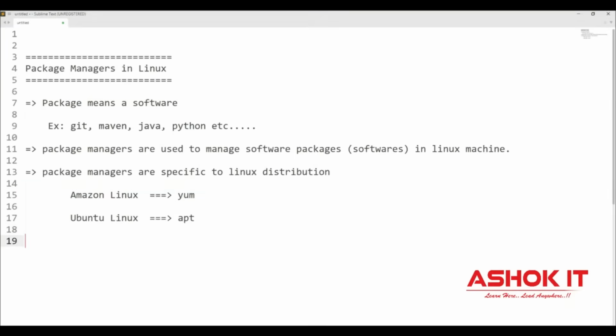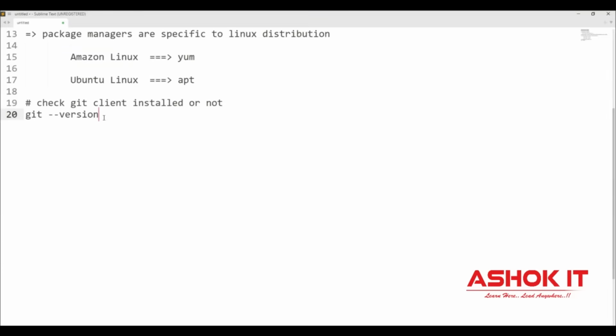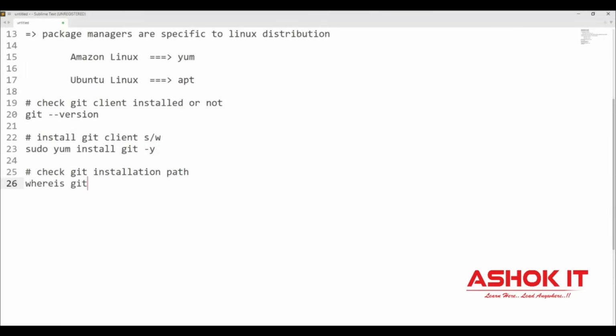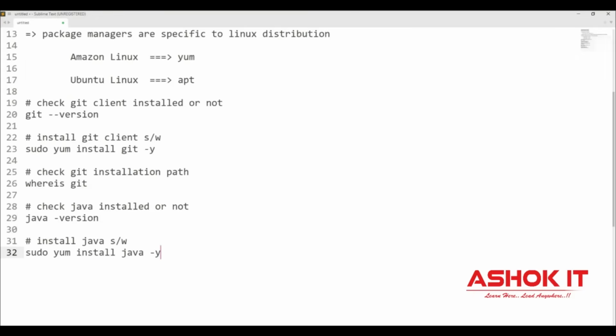By using this command, I'm checking which version of Git is available in this machine. By using this command sudo yum install git -y, -y means yes, Git software is installed. We checked in which location Git software is installed, whereis git, and I have seen where Java is available and which version of Java is available. First time it was not available, so I installed Java software. Then I verified where this Java software is available. Similarly, we can check the Maven version and we are able to install the Maven software also.